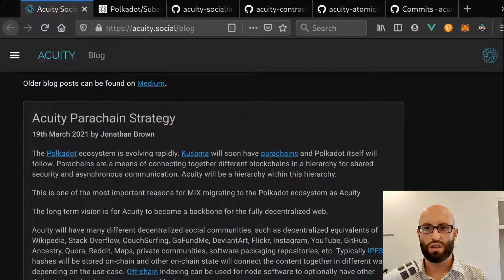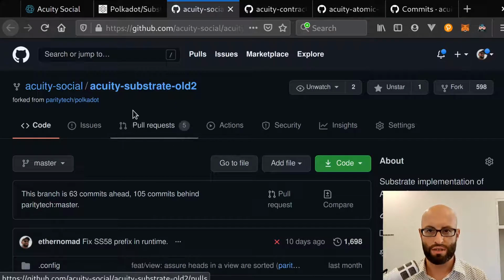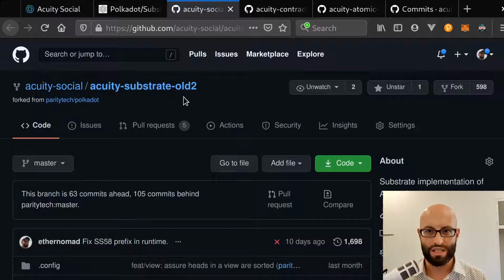And our current implementation, so this is the GitHub repository, I've renamed it to Acuity Substrate-old2, is actually forked from Polkadot. The reason for that is because it's based on a clone of the Kusama blockchain. And that's been very useful.